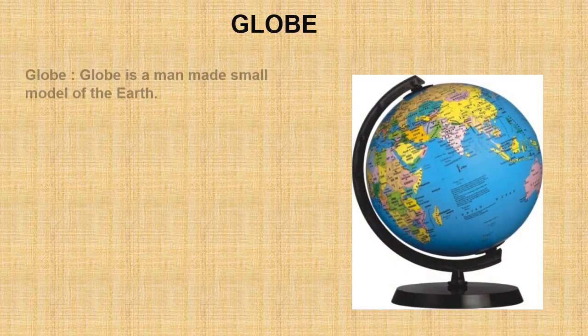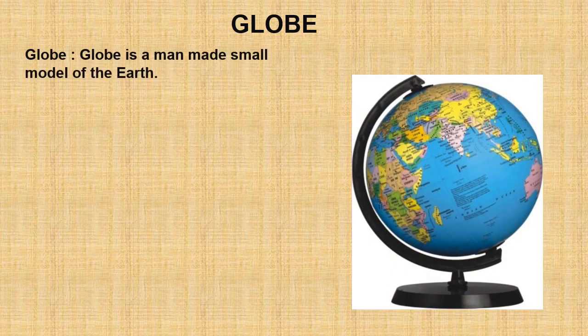Now we will see what a globe is. Globe is a small man-made model of the earth. It is a replica of the earth. Earth is spherical in shape, and the globe also represents our earth in the same shape. It helps us in locating the correct shape of the features found on the earth, the shape and area of any continent, country, water bodies, etc.